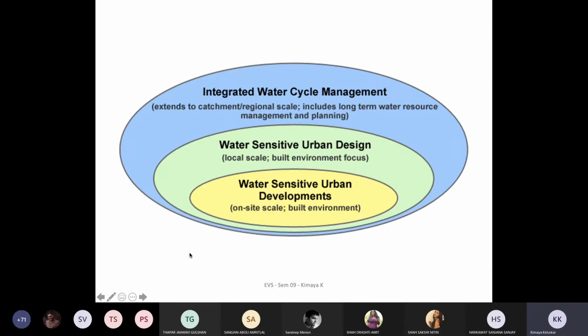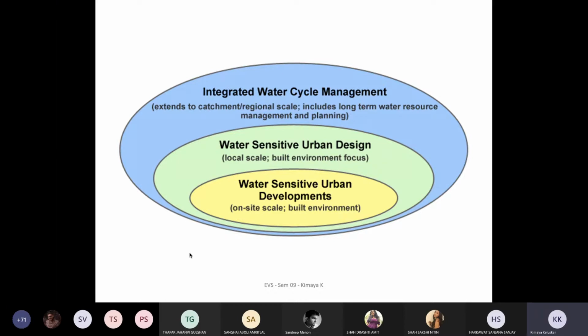These are other approaches wherein they talk about integrated water cycle management, where they not only look at the sources where it gets affected, but also at the sources of these water cycles. Like, for example, the catchment areas. So every time you have to look at a macro scale, a meso scale, which is a regional scale, and which includes long-term water resource management and planning.